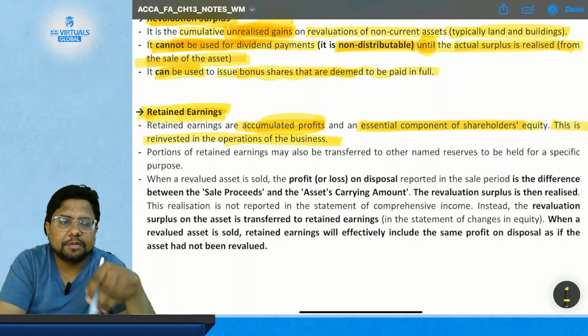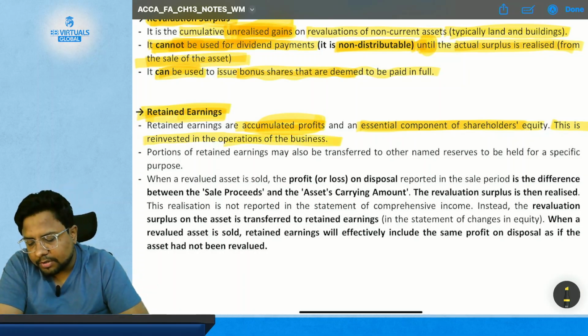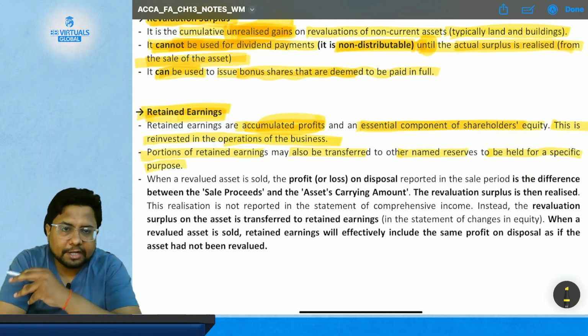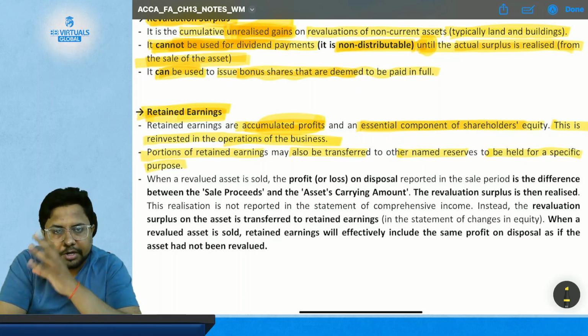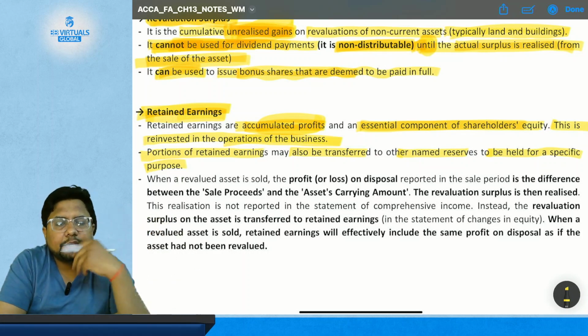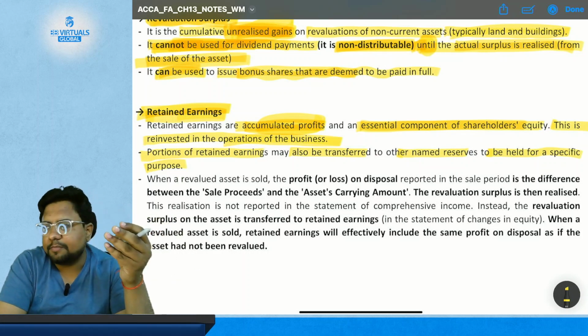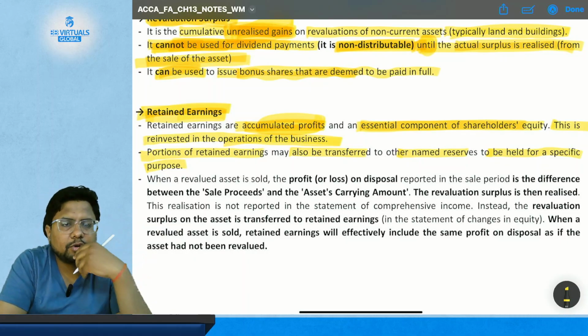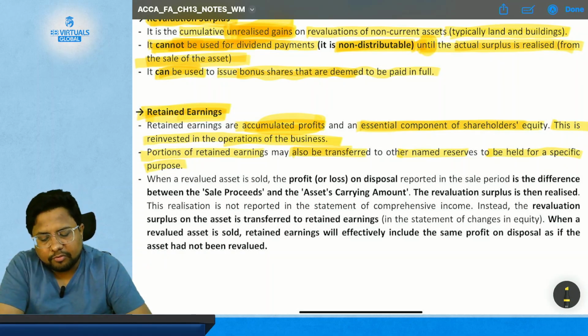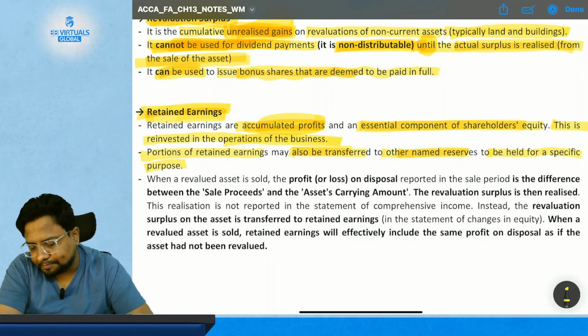So this is the reinvestment in the operation of the business. The portion of retained earning may also be transferred to other named reserves to be held for a specific purpose. So you can transfer an amount of money from retained earning to any other reserve, such as reserves for buyback, for redemption of preference shares, or for redemption of borrowing. So you can transfer the amount to any other named reserves.